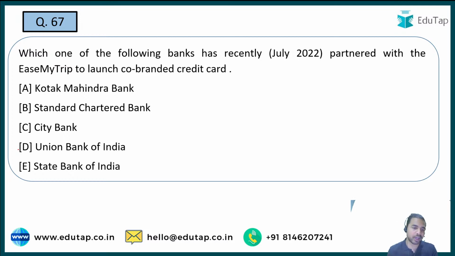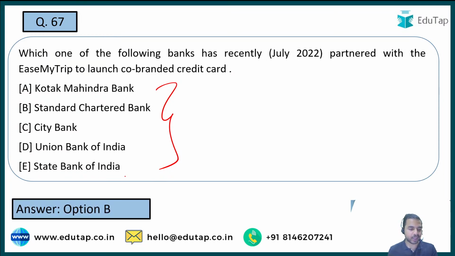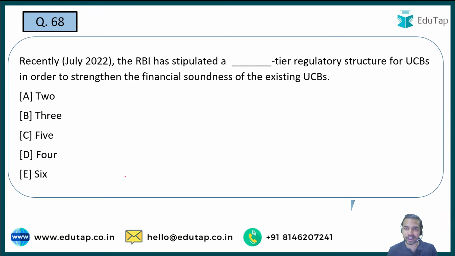ठीक है जी, अब मुझे quickly बताइए कि इनमें से कौन से bank ने EaseMyTrip के साथ एक co-branded credit card launch किया है, उसके लिए partnership की है। Is it Kotak Mahindra Bank, Standard Chartered Bank, Citi Bank, Union Bank of India or the State Bank of India? Quickly tell me the right answer. You are just required to tell me the name of the bank which has partnered with EaseMyTrip to launch the co-branded credit card. Absolutely right. The right answer is Standard Chartered Bank.